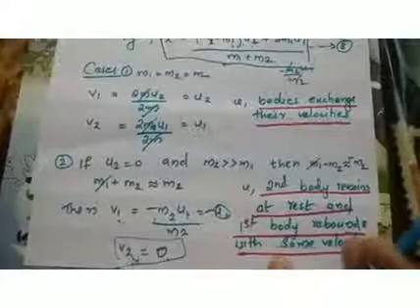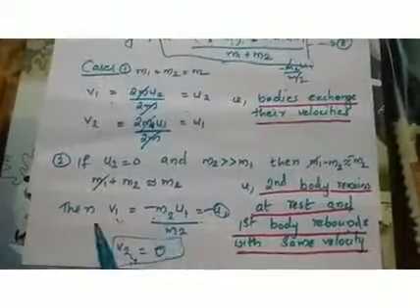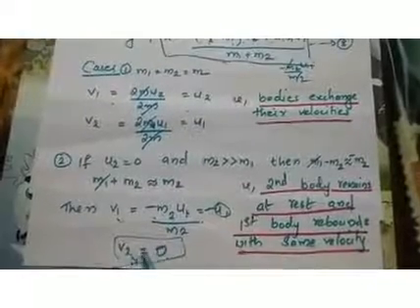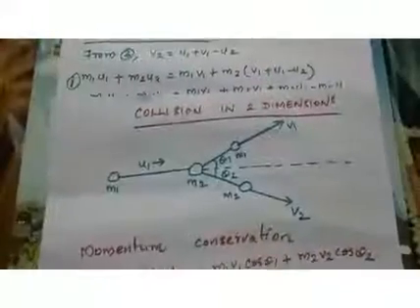So what happens after collision? The lighter object A rebounds, goes back with the same velocity, and the massive object, the heavier object B, remains at rest. Okay, so these are some of the cases in collision in one dimension. Now similarly we can consider collision in two dimension. So this figure represents collision in two dimension.